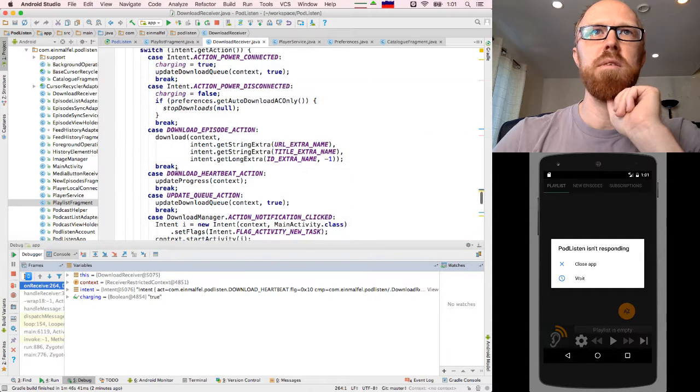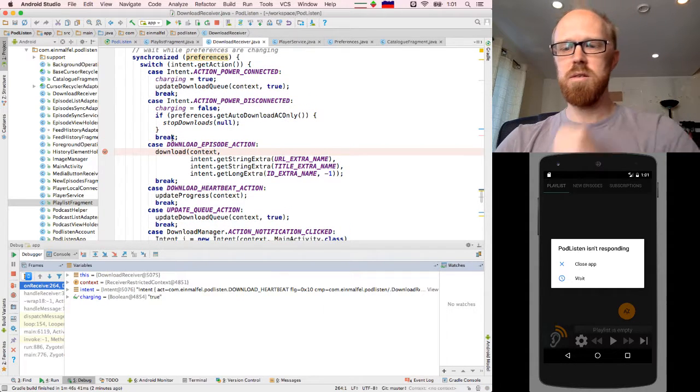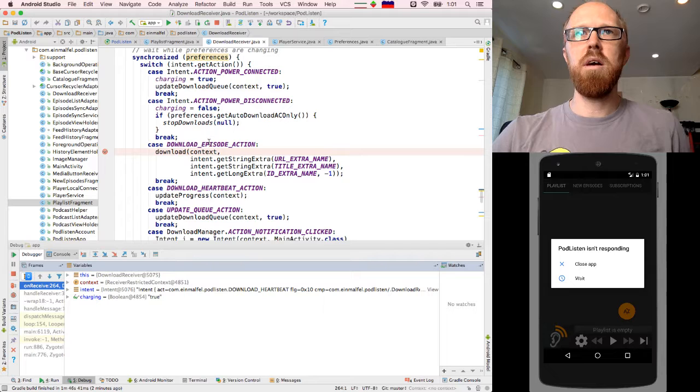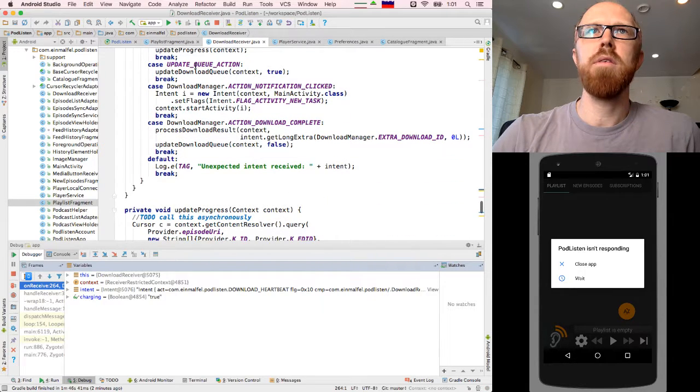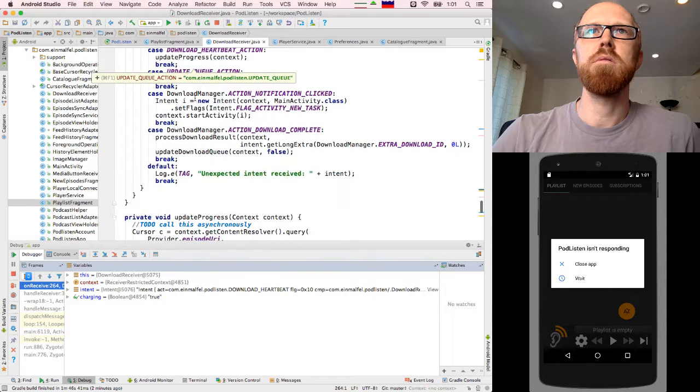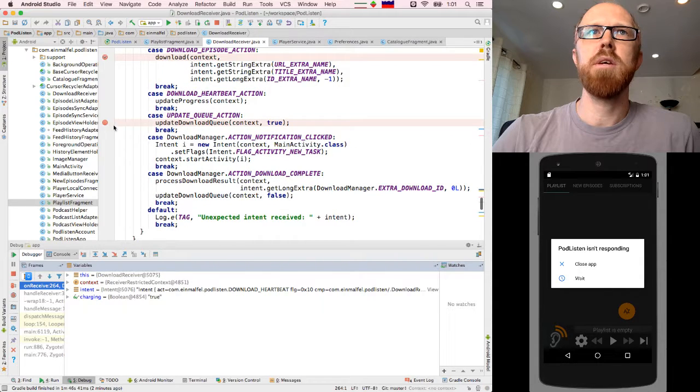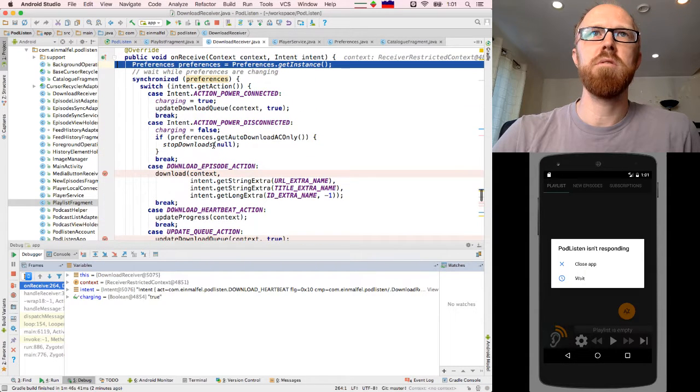So it seems like we get the download heartbeats all the time. I'm just going to move the breakpoint in here into the download episode action. And let's see, are there any others that are relevant? Update queue action maybe, and action notification clicked, and action download complete. Yeah, let's just leave all of those as breakpoints.